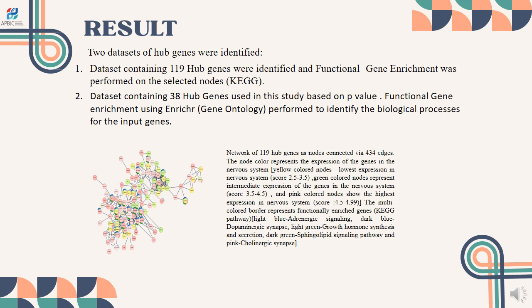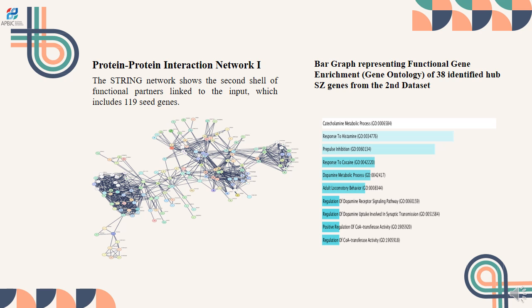The light blue color of the border represents adrenergic signaling. Dark blue, dopaminergic synapse. Light green represents growth hormone synthesis and secretion, and dark green represents the sphingolipid signaling pathway. Pink represents cholinergic synapse. This is the protein-protein interaction network in the first figure. The STRING network shows the second shell functional partners linked to the input, which includes 119 seed genes.